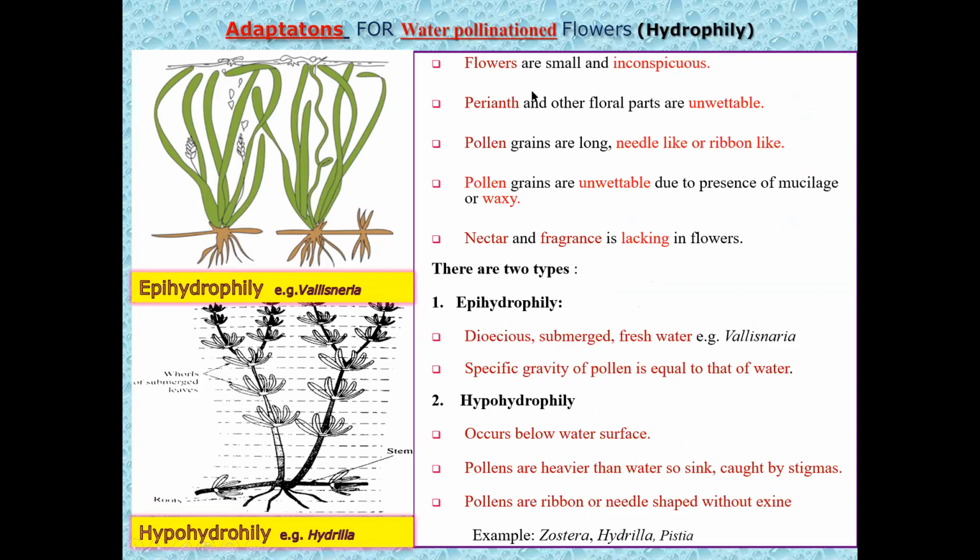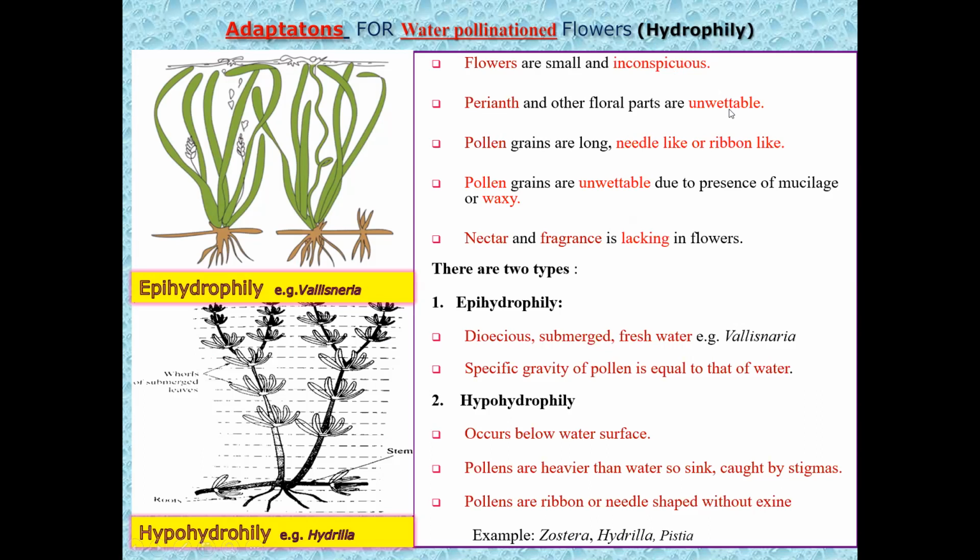It shows the adaptation that, the agency being non-living, the flowers are small, inconspicuous, not very prominent. Perianth, generally the calyx and corolla, is not colored, it is in the form of a perianth, and the floral walls are unwettable.